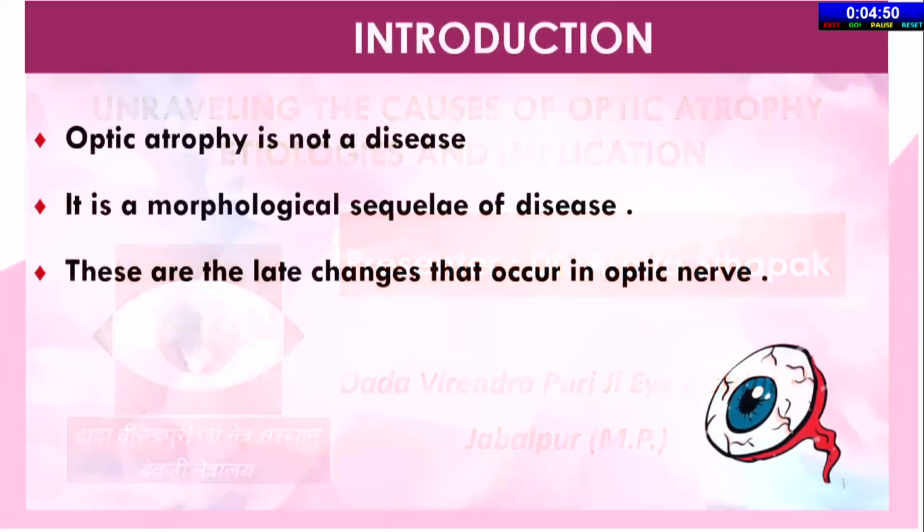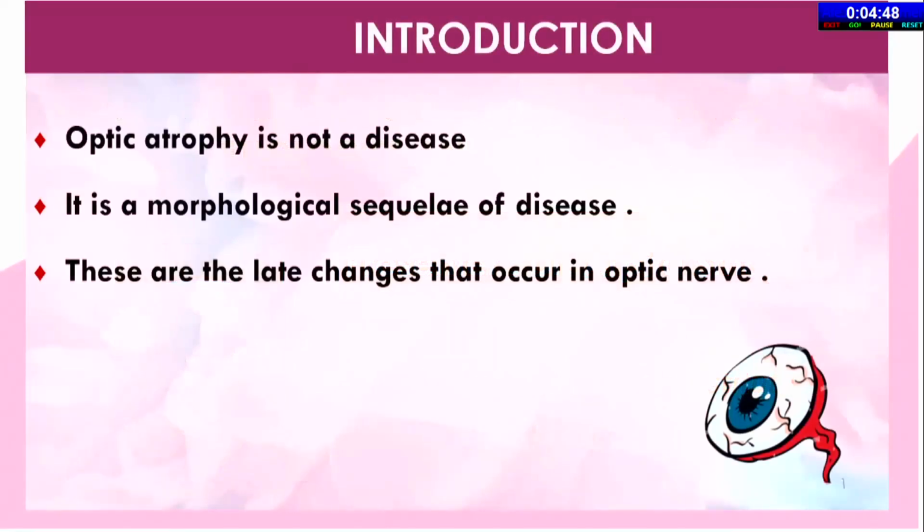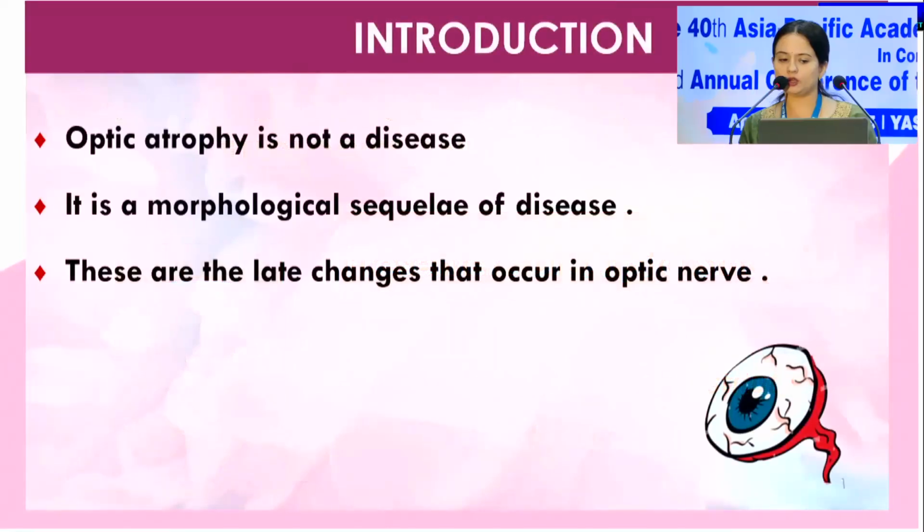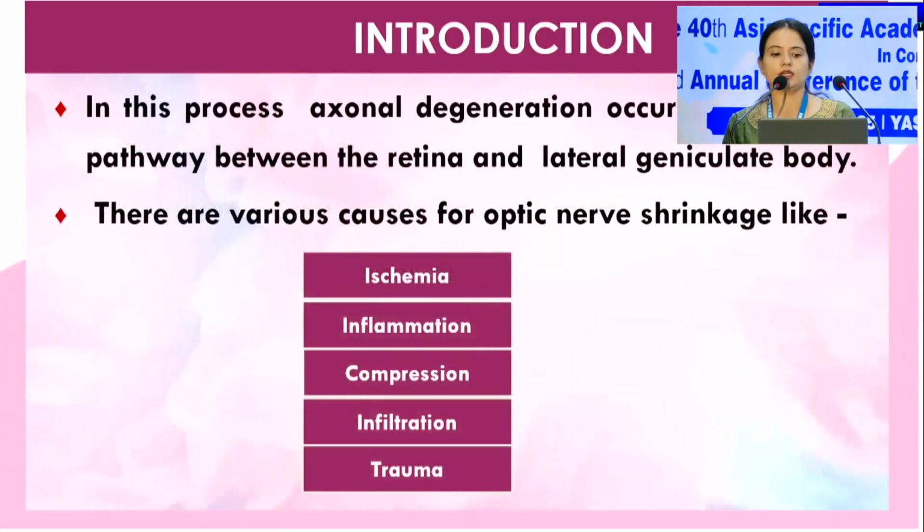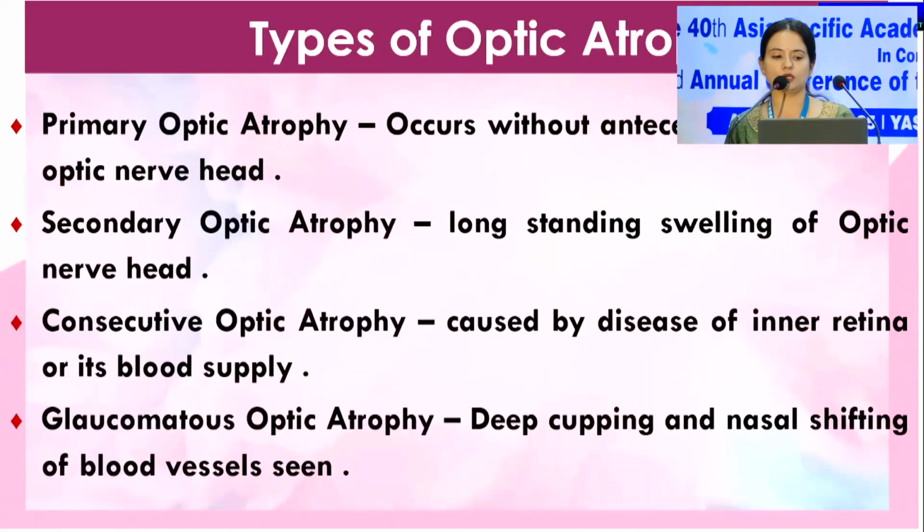Good afternoon, everyone. Today I am presenting Unraveling the Causes of Optic Atrophy, its etiology and implications. Optic atrophy is not a disease, it is a morphological sequelae of disease. These are the late changes that occur in the optic nerve. In this process, axonal degeneration occurs in the visual pathway between retina and lateral geniculate body. There are various causes of optic nerve shrinkage like ischemia, inflammation, compression, infiltration, and trauma.